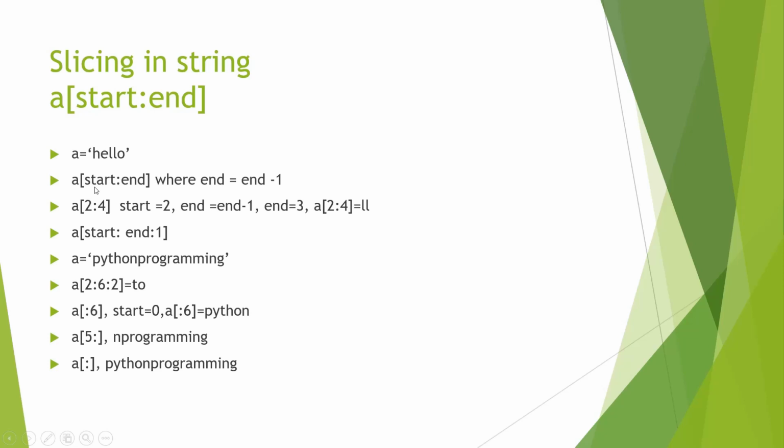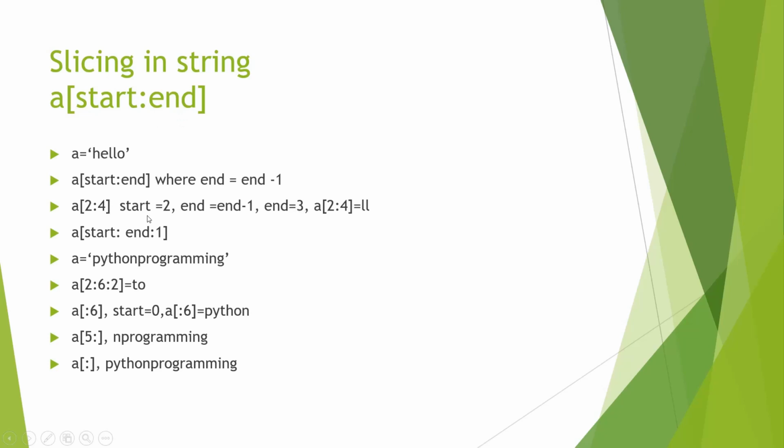So if we do slicing, this is the syntax of slicing. We write the variable name, and then within a square bracket, we write the starting point and the end point. Now the end point is always end -1. So if you go a within a bracket 2:4, start here is 2, but the end will be end -1, so end will become 3 here. Okay, so this is our default syntax. So our n becomes n minus 1 here.